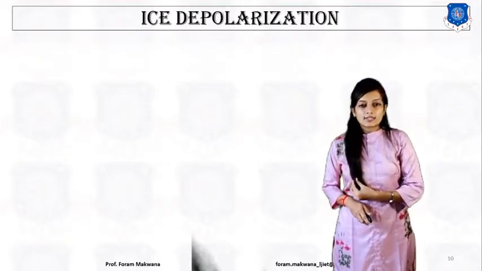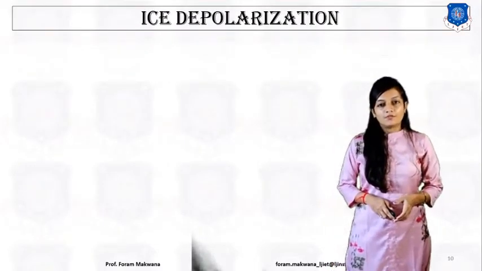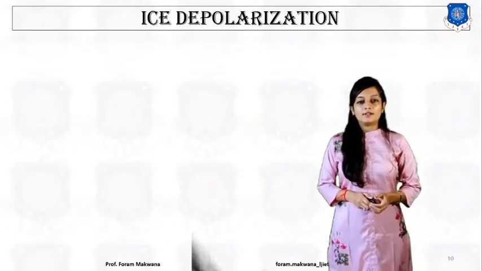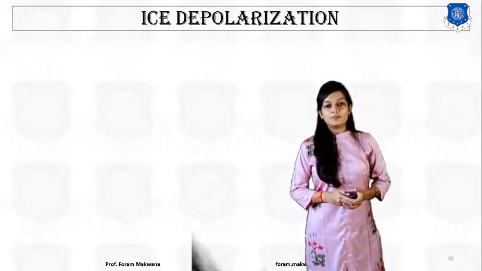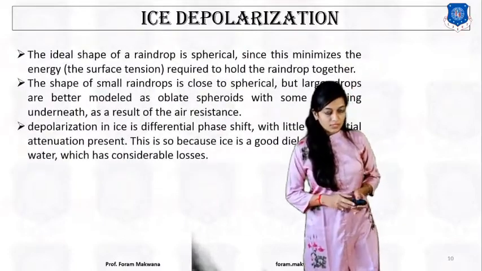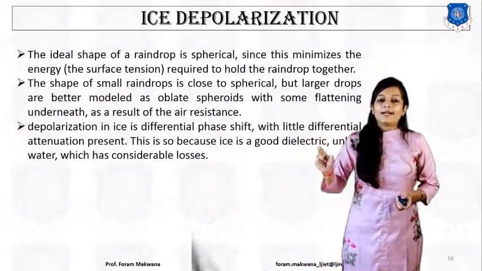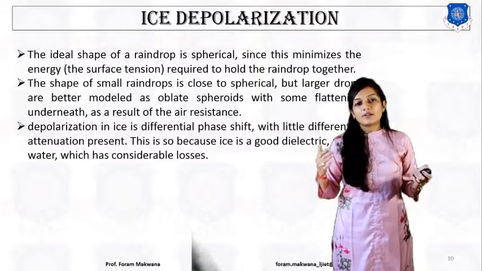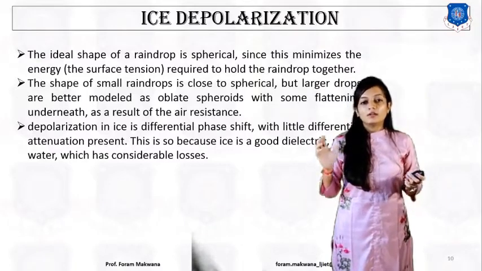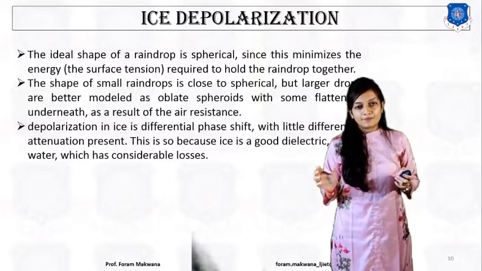Now, the last topic of unit number 5 is ice depolarization. What does it mean? We know that the ideal shape of the raindrop is spherical. It minimizes the energy required to hold that raindrop together.